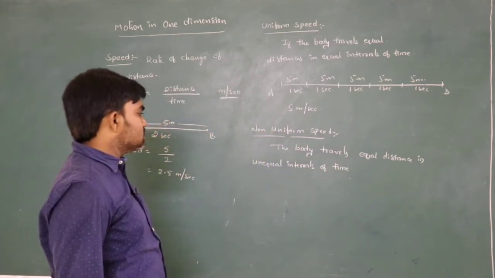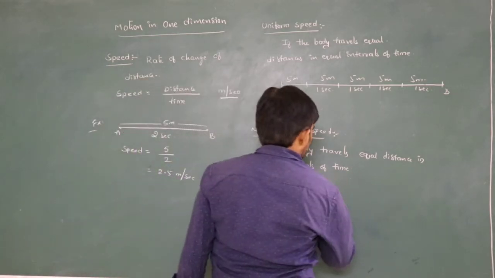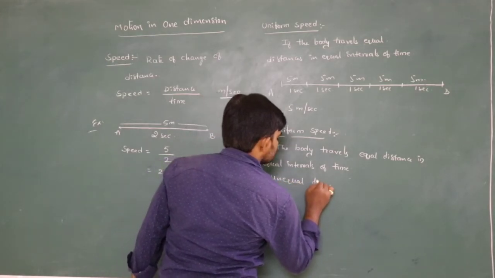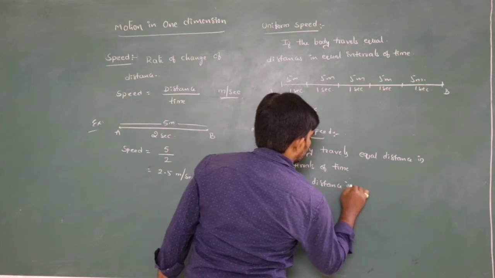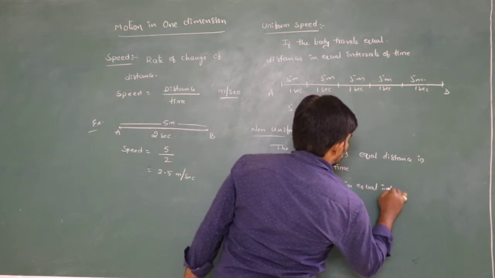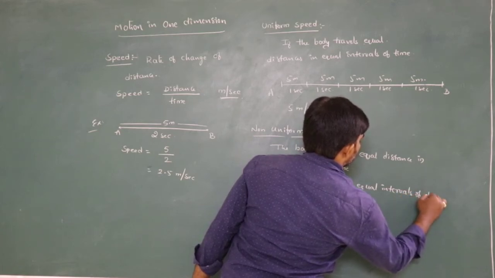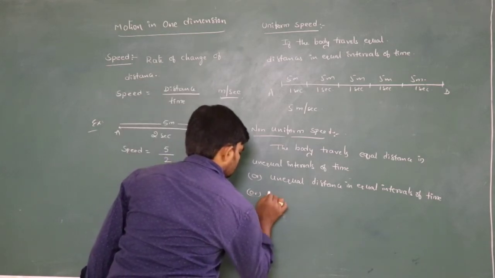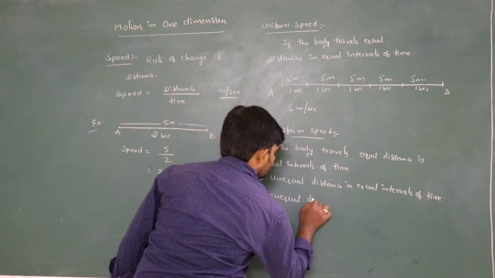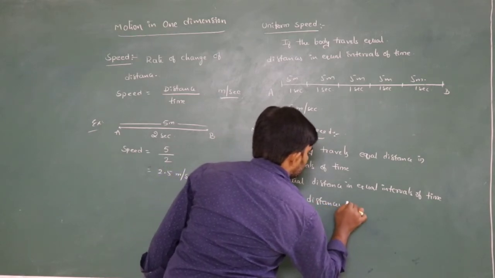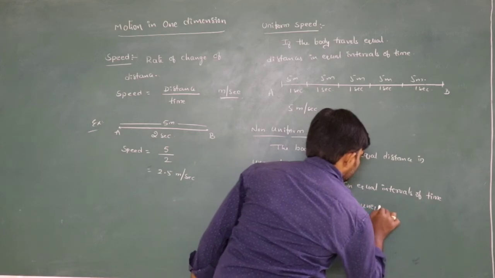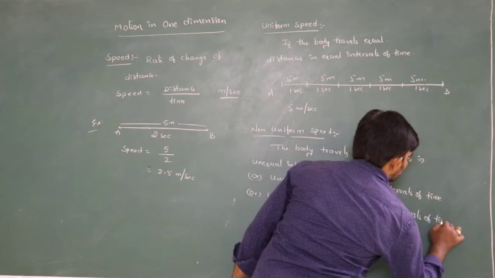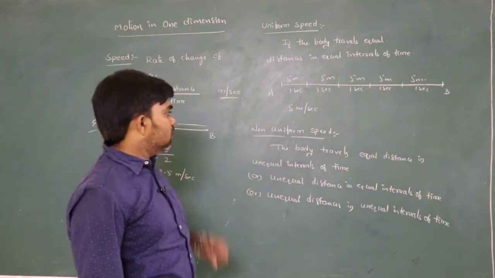Body travels equal distances in unequal intervals of time, or unequal distances in equal intervals of time, or unequal distances in unequal intervals of time. In any situation, that is called non-uniform speed.